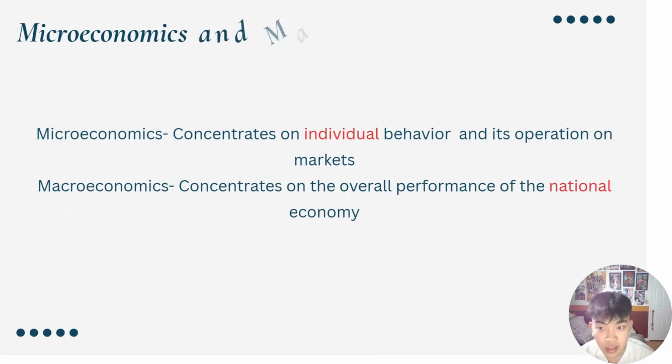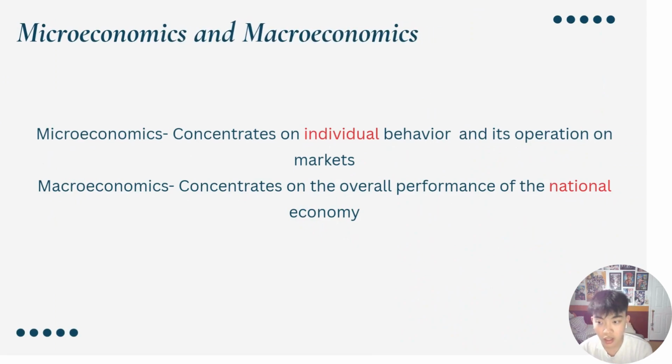And finally, this is the last slide of the economics section 1 guide, microeconomics and macroeconomics. Microeconomics concentrates on individual behavior and its operation in markets, while macroeconomics concentrates on the overall performance of the national economy.